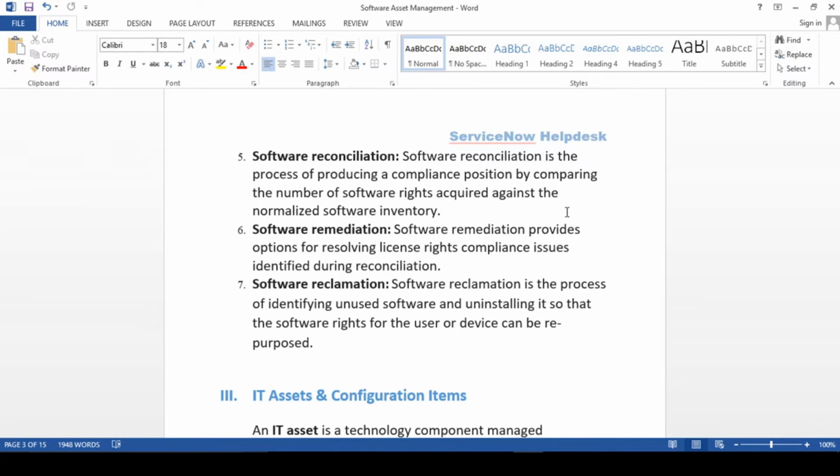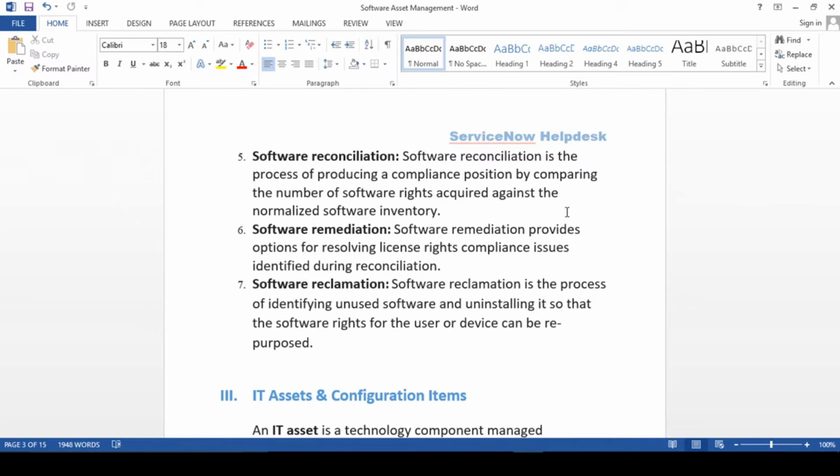Let's say we have installed MS Office on machine X, but that machine has not been used for the last 2 months, or in the last 2 months they have used it only 1 or 2 hours. In that case we have to build a logic so that it will generate a request to reclaim that software from that device, because that is redundant, no one is using it. That way remediation comes into the picture. Based on the usage, we will reclaim the software back to our store.